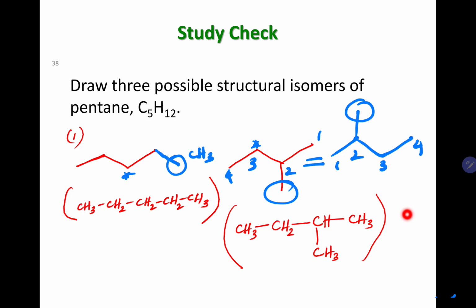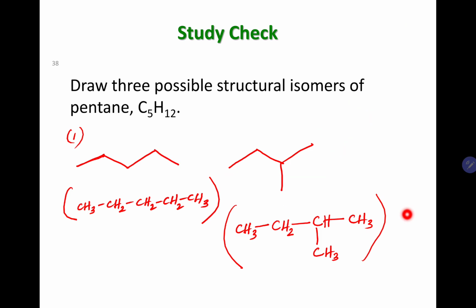Don't say it is the third carbon, because you have to number it similarly. You start numbering from the end close to this branch, and then you realize that in both occasions the carbon right here with 3 other carbons connected is the second carbon. So they are identical. There is no point of moving it into the third carbon. So what I'm going to do next is keep this part constant, and then break this and put it in this carbon. Okay, so let's do it.